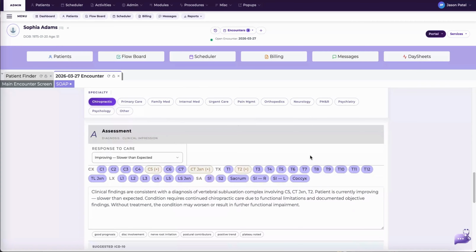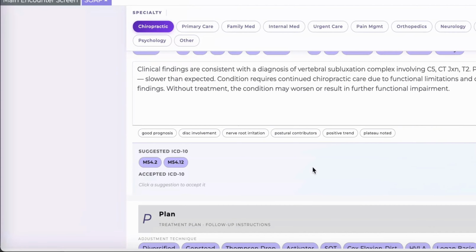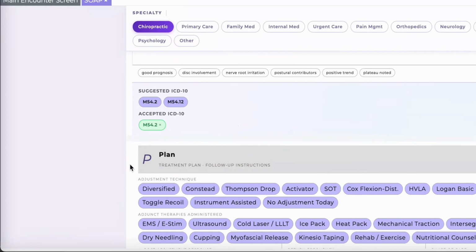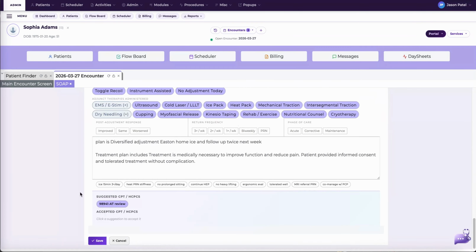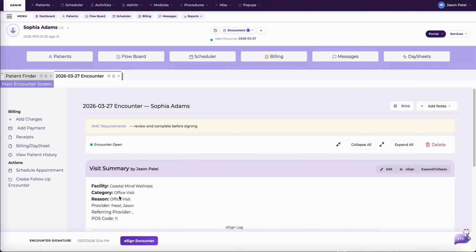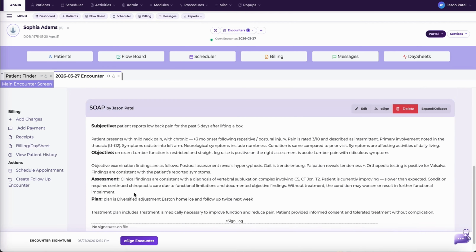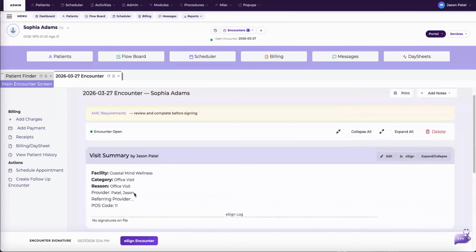After refining the note, you'll notice that billing suggestions are generated at the bottom. Incorporate these as needed and save the changes, and it will be incorporated into the encounter. And that wraps up our overview of the Ambient SOAP note.